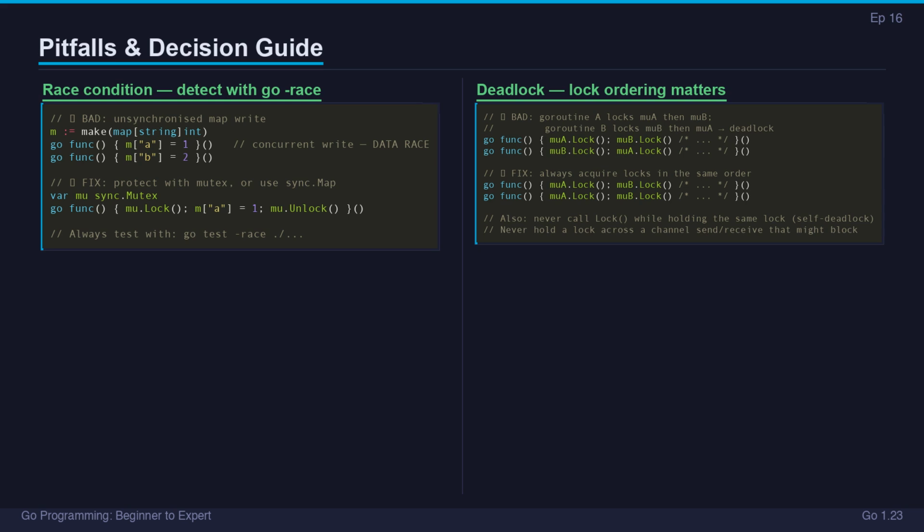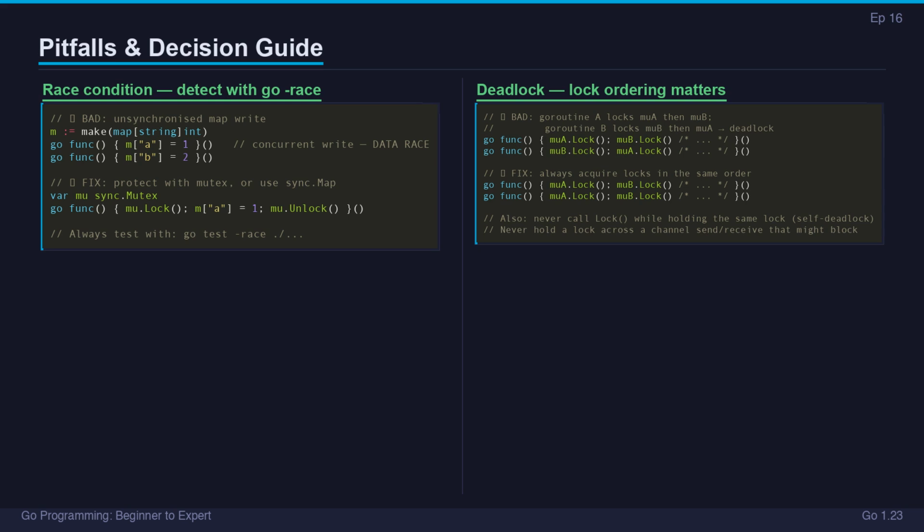Deadlocks make the program hang. The most common cause with mutexes is inconsistent lock ordering. Goroutine A locks mutex 1, then mutex 2. Goroutine B locks mutex 2, then mutex 1. They each hold one lock and wait for the other forever. The fix: always acquire multiple locks in the same order, everywhere in your codebase.